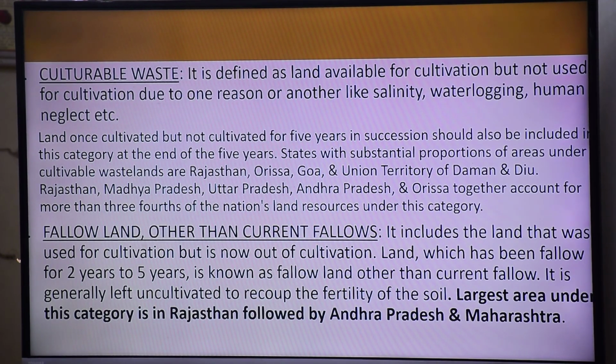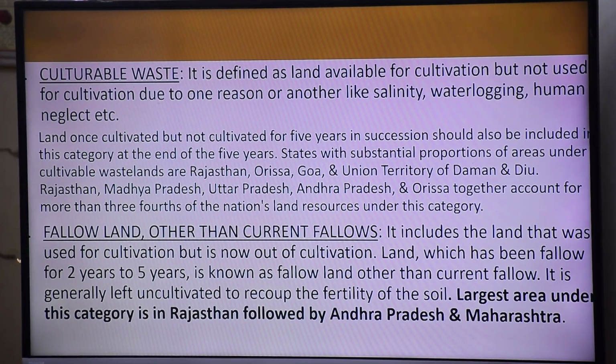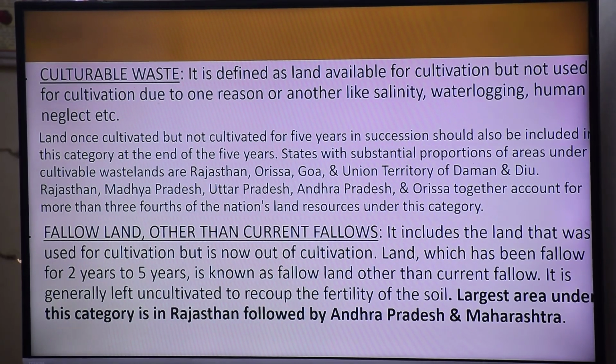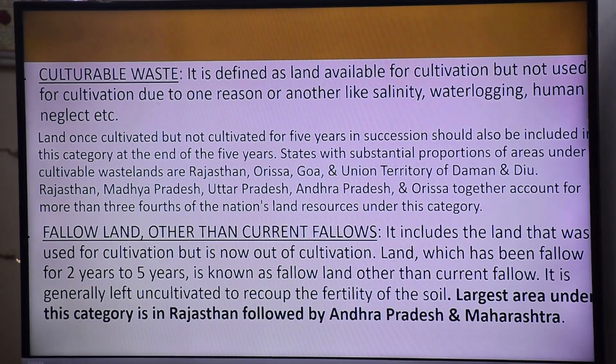The land which is not in agricultural use, which we have left for some purpose so that it can regain its fertility. The land takes time to regain fertility slowly, 2 to 5 years or more: 2 years, 3 years, 4 years, that is known as fallow land. It includes land which was used for cultivation but is now not under cultivation, which has been fallow for 2 to 5 years, and is known as fallow land other than current fallow. 2 to 5 years वाले land को क्या बोला जाएगा? Fallow land other than current fallow land.